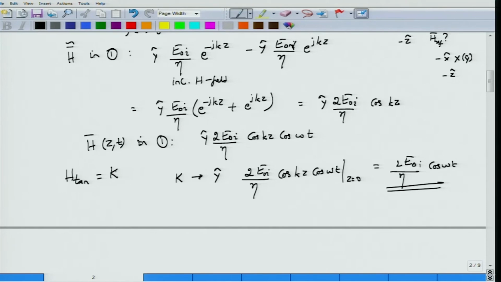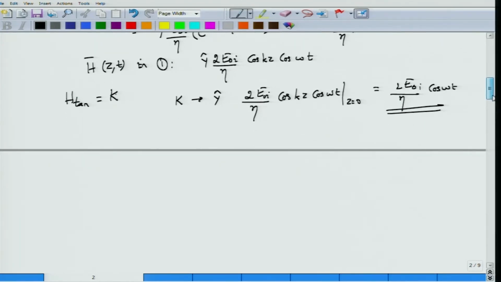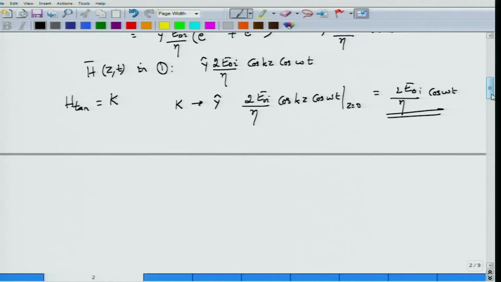We don't have to go into those details at this point, but just remember that boundary conditions indicate that the discontinuity in tangential H must be maintained by the sheet current density K, and this is precisely what you are going to get. The magnetic field discontinuity will manifest in the form of sheet current density K.